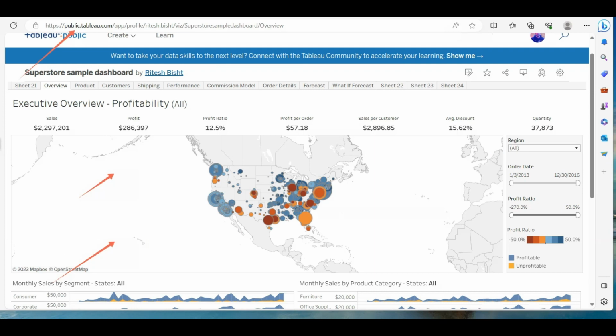So we'll take help of the standard dashboard of the story being created by Tableau software itself, and we will see how close ChatGPT will come to the KPIs that have been decided by Tableau software. So we'll take the example of the official samples of the story over here.